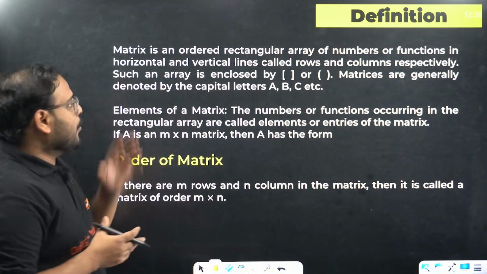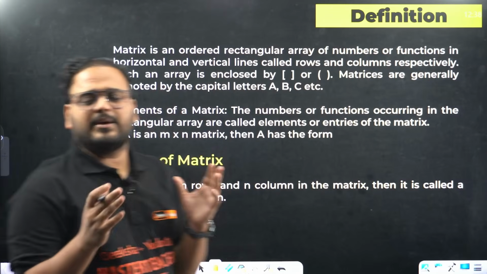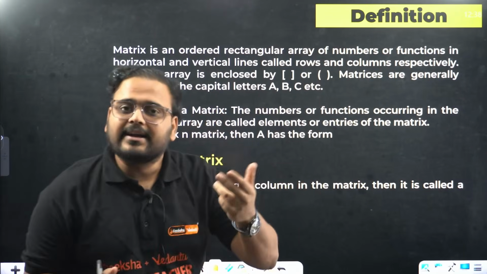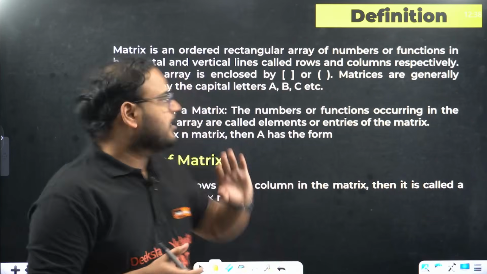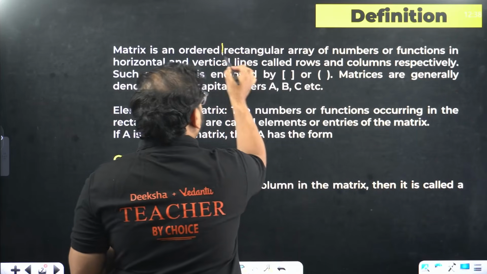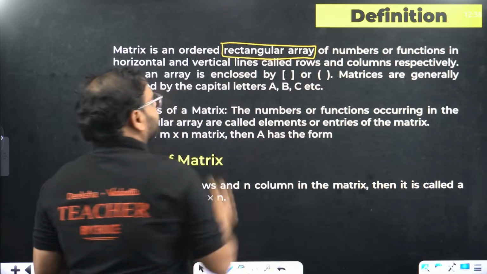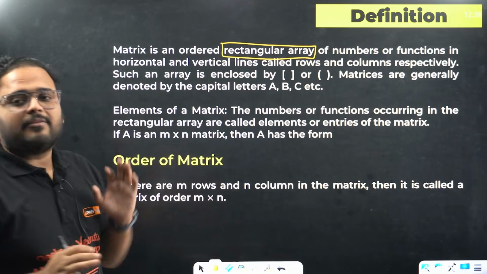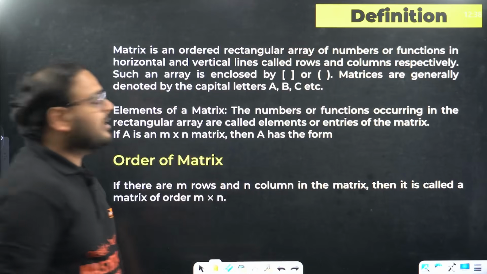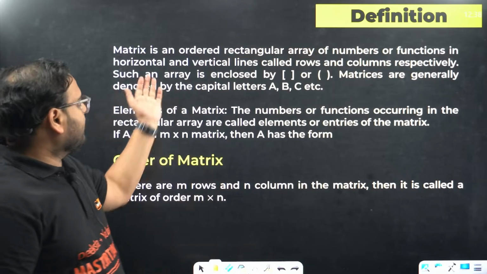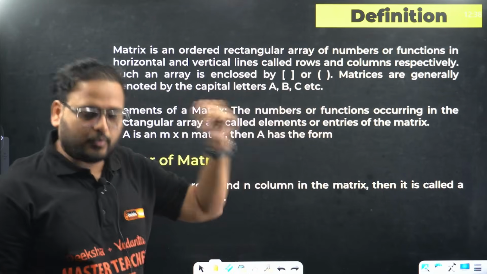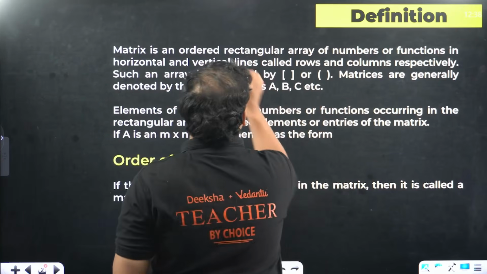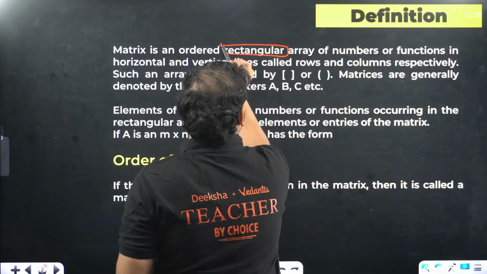Okay, sir. Definition point of view. So matrix is basically an arrangement of rows and columns, meaning when you fill the data in these empty spaces. Okay, this is a rectangular array of numbers or functions in horizontal and vertical lines. And of course, the horizontal lines are called rows and the vertical lines are called columns.